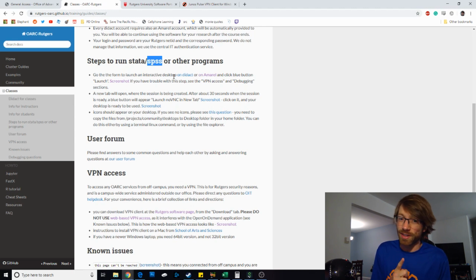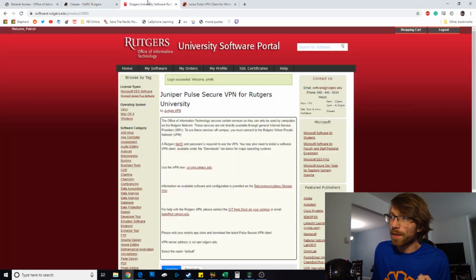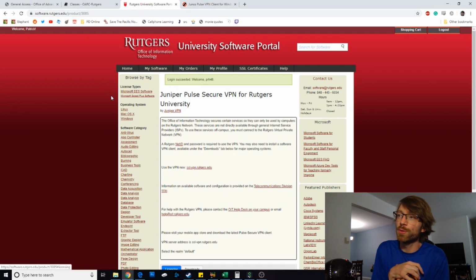There's another link that, again, I'll have somewhere, and it'll bring you to this website, the University Software Portal, specifically for Juniper Pulse Secure VPN. We need a VPN, which basically means we need to trick Rutgers server into thinking that our computer is on their campus. This is completely legit. It is sanctioned by Rutgers. We're downloading these programs from the Rutgers website, right?